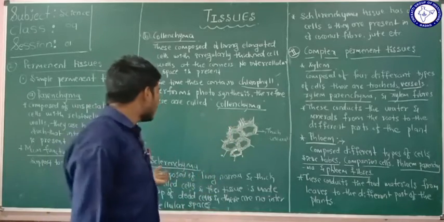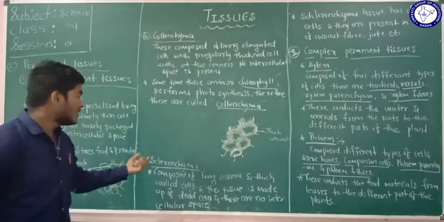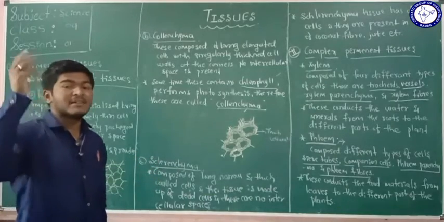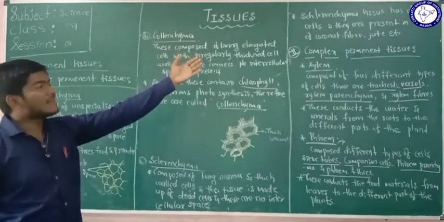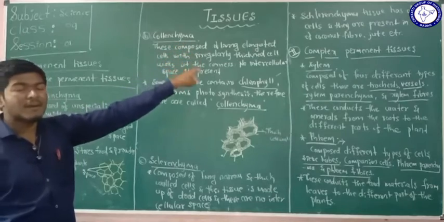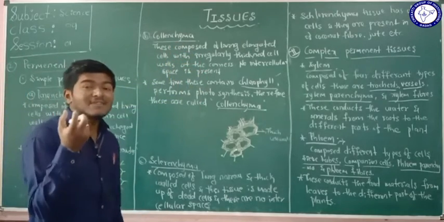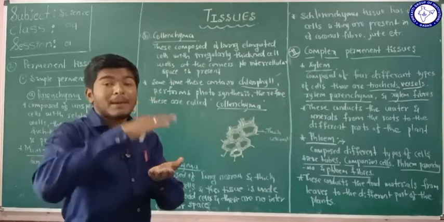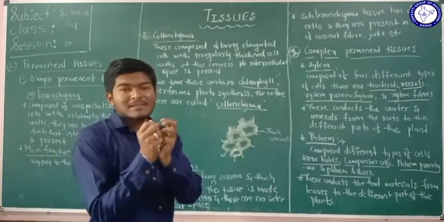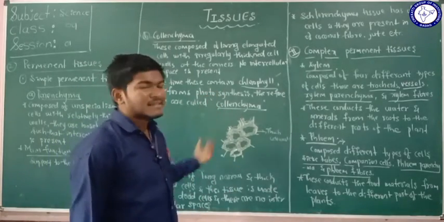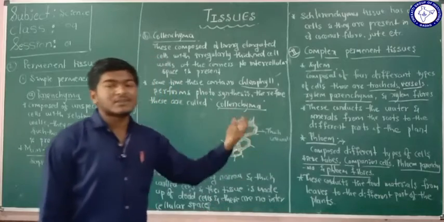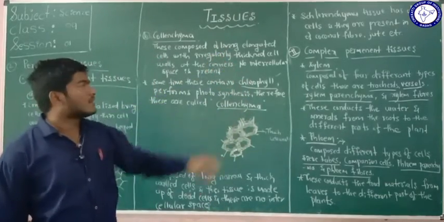So these dead cells, the sclerenchyma tissues, are present at that part. Another example: the sclerenchyma tissues are present in the husk of the coconut fiber. At the upper part of the coconut, fibers are present. In that fiber the sclerenchyma tissues are present, and also in the jute, etc.